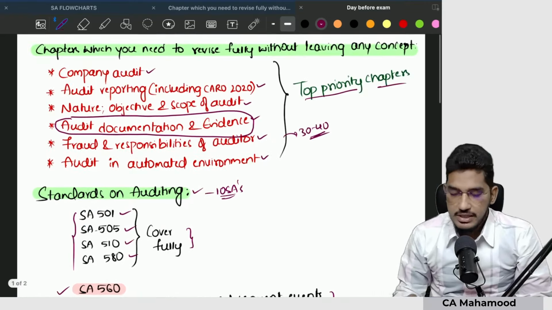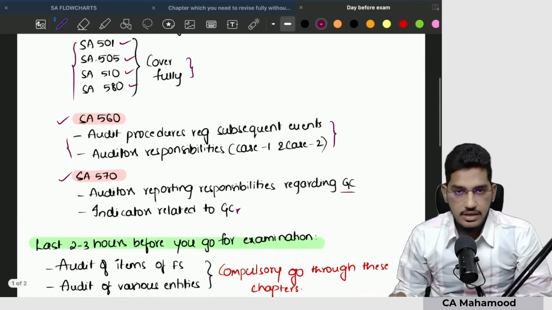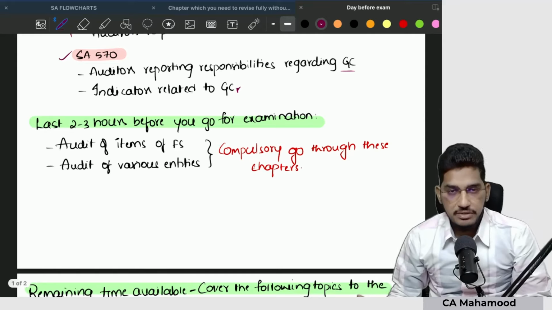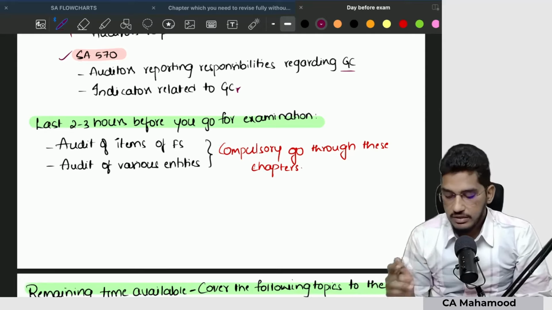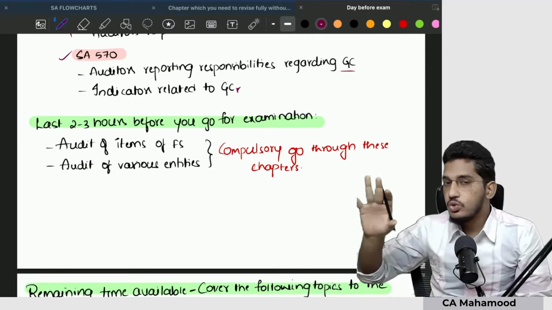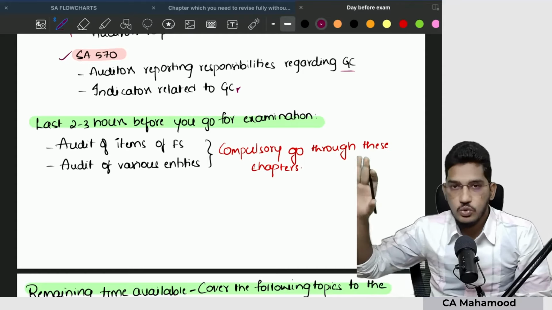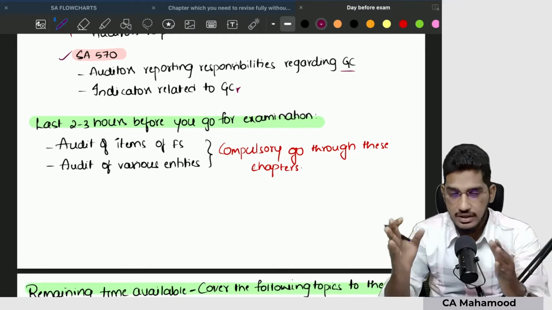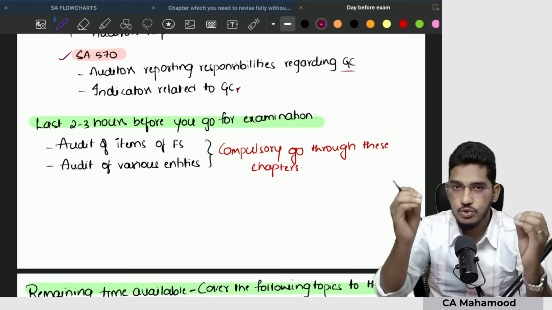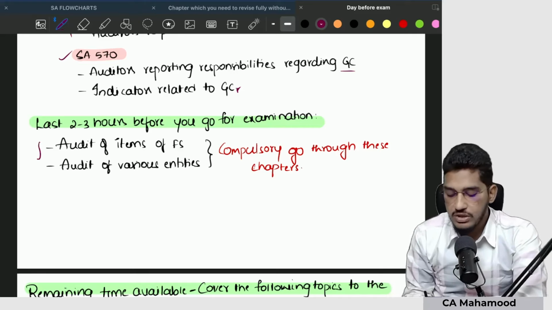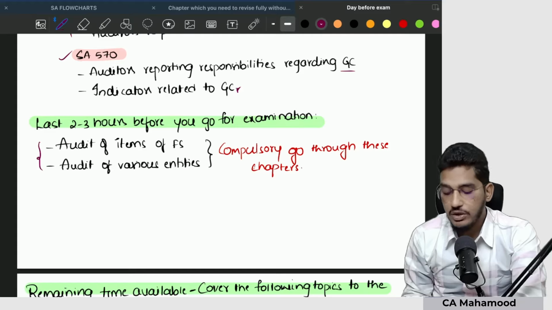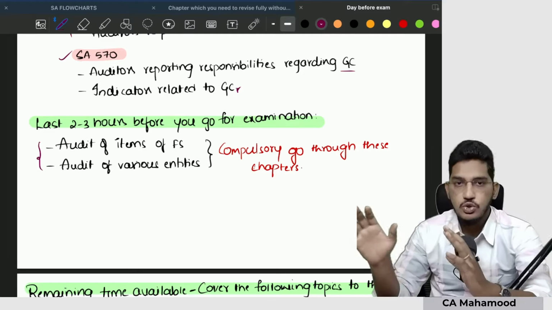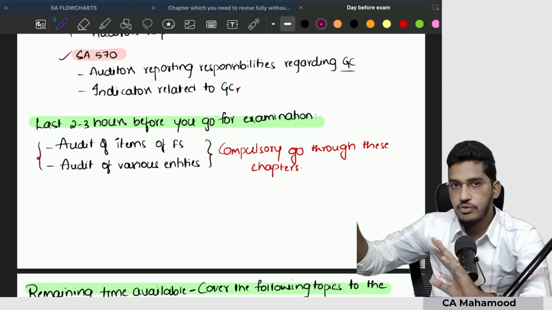So once you are done with the 6 chapters, then take up standards, and these are the chapters which you have to prepare. Now you will have some time left, but first I want to say one thing. The last 2 to 3 hours before you go for the examination, you dedicate it exclusively for going through these 2 chapters: audit of items of financial statements, and audit of various entities. The last 2 hours before you go for the examination.